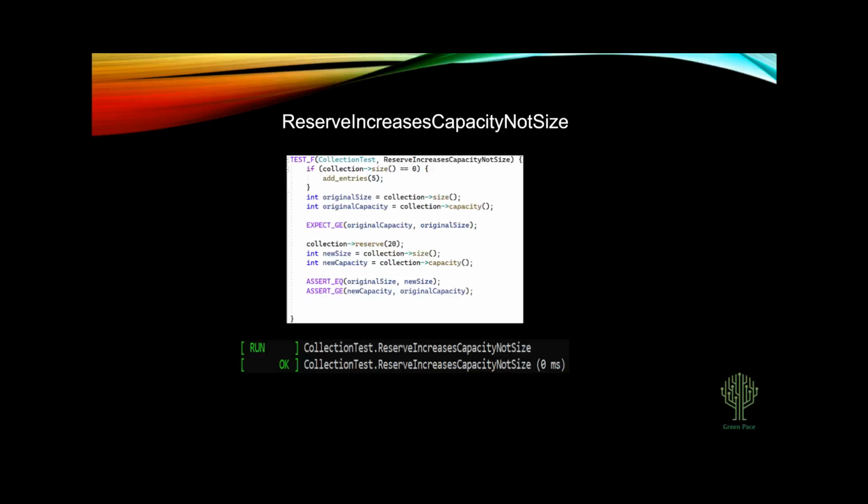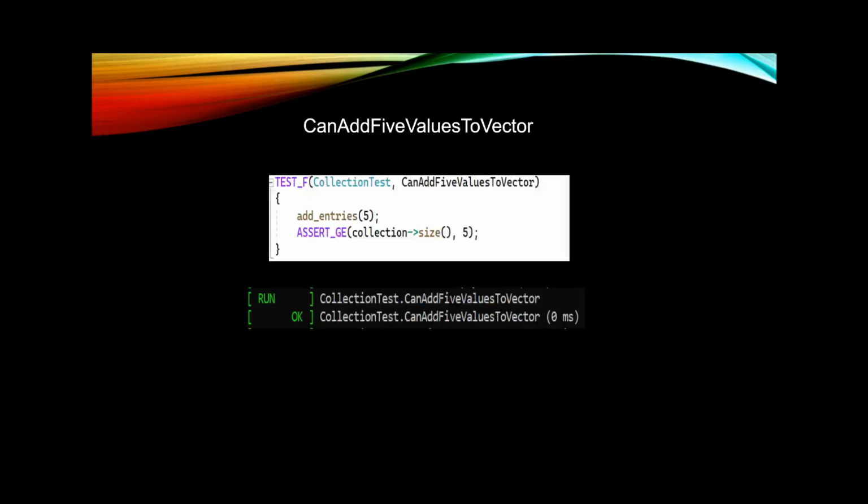So you can see here the result. The test was run and the test did pass. All these assertions and expects did function exactly as we thought. We reserved 20. It increased the capacity up, but it didn't increase the size. The sizes stayed the same. Fantastic. This was just a simple test just to make sure that our vector collection was working as intended.